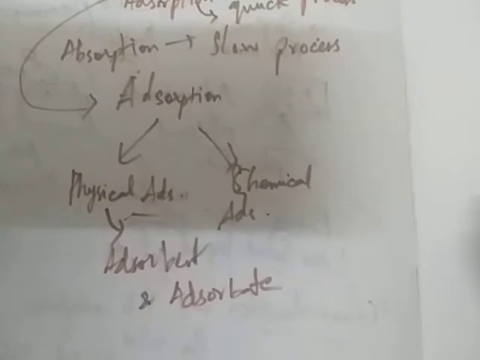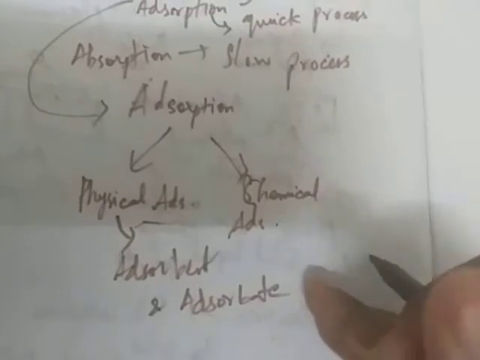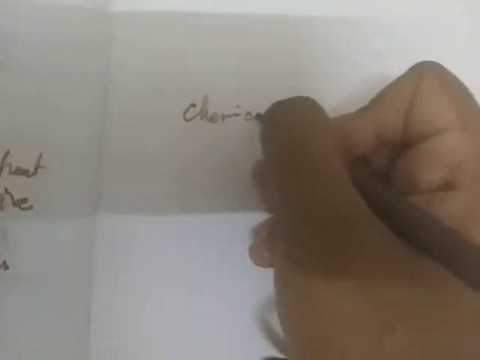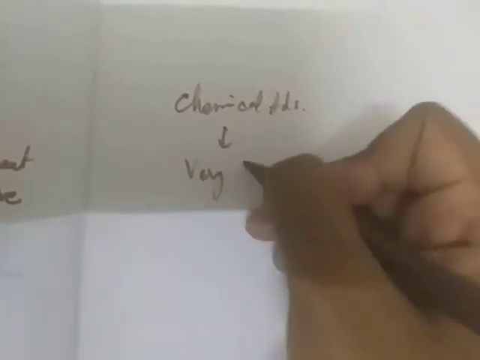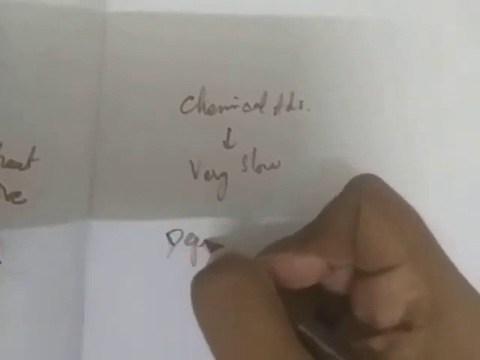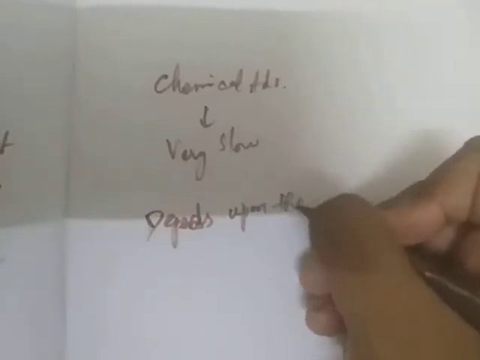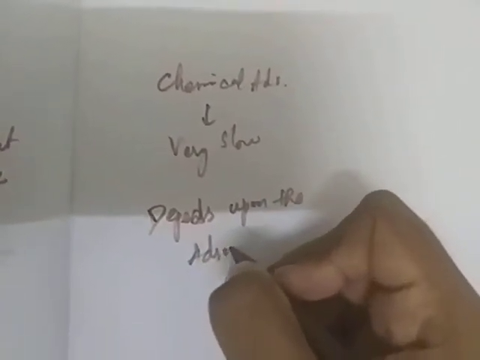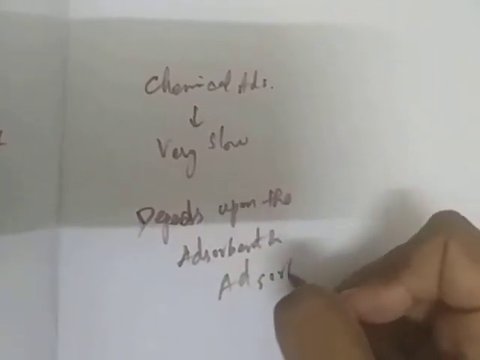So how does chemical adsorption take place, and how do we see the difference from physical adsorption? If it is a chemical adsorption process, it will be a very slow process, and it depends upon the nature of the adsorbent and adsorbate.